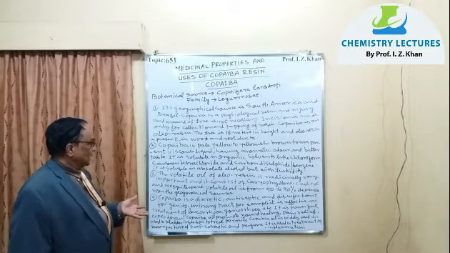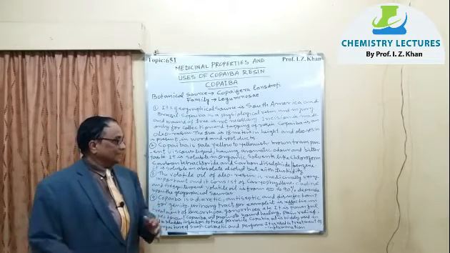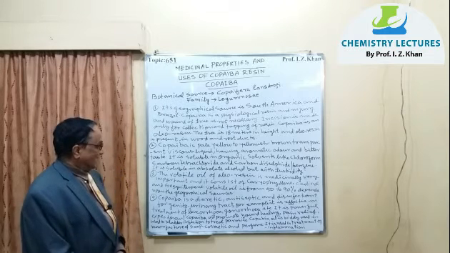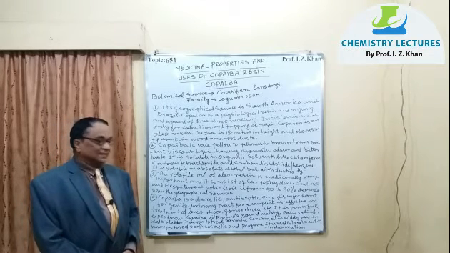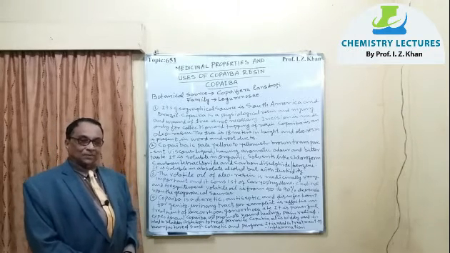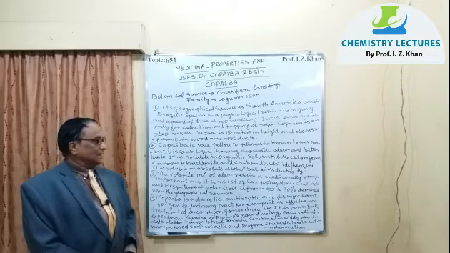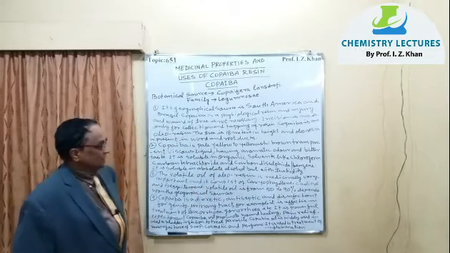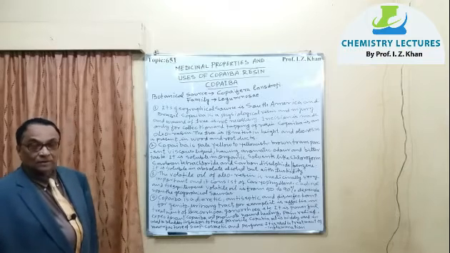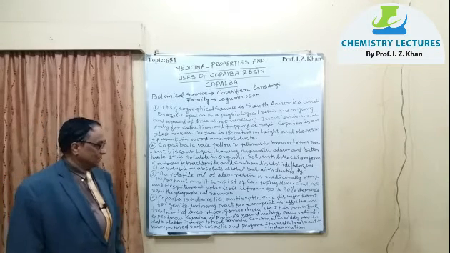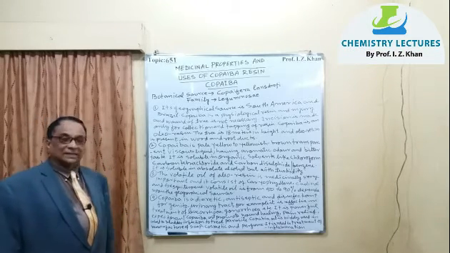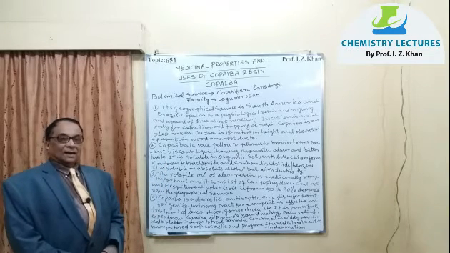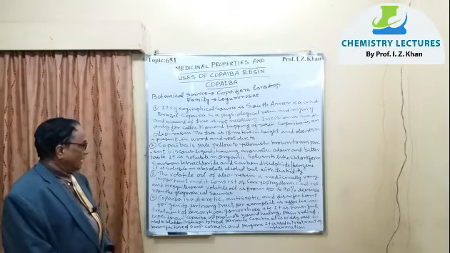Then number 3, the volatile oil of the oleoresin is very medicinally important, and it consists of these 3 types of phytochemicals. The first is caryophyllene. That caryophyllene structure I have already discussed. The second one is catenone. The structure is given, you have seen it. And the third one is a sesquiterpene. So these 3 are the mixture in that volatile oil.